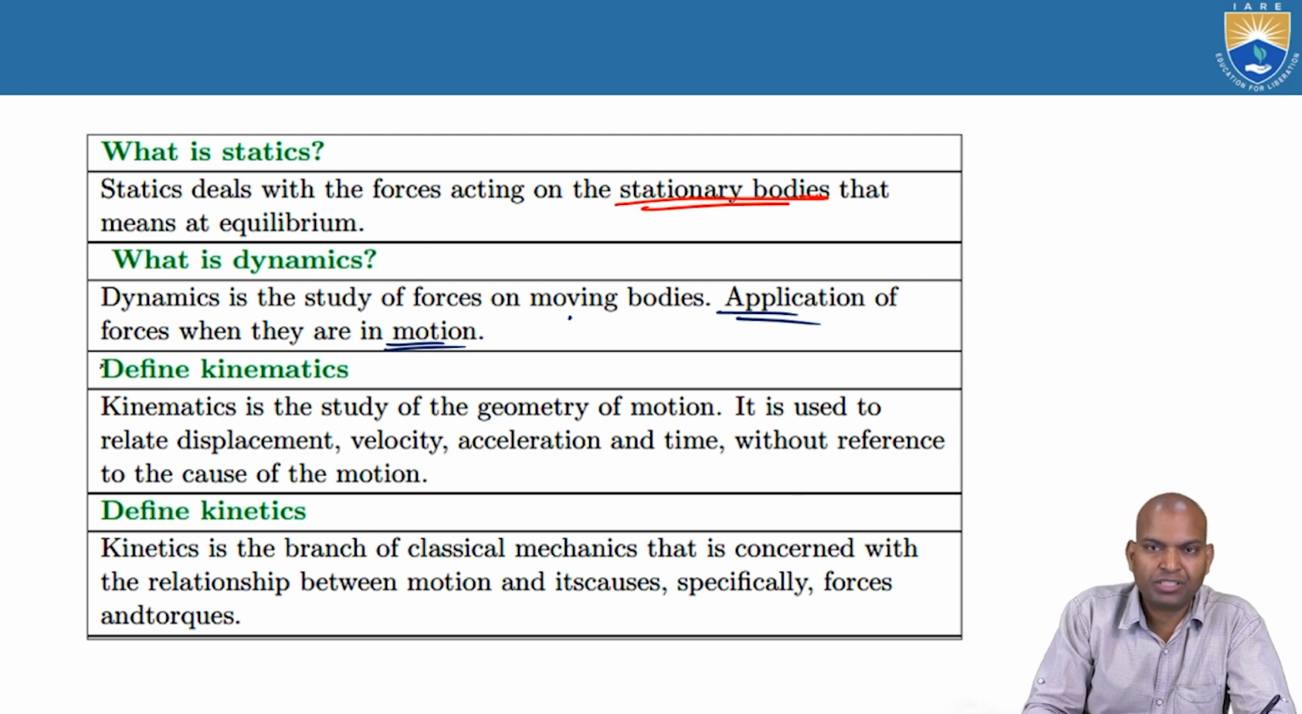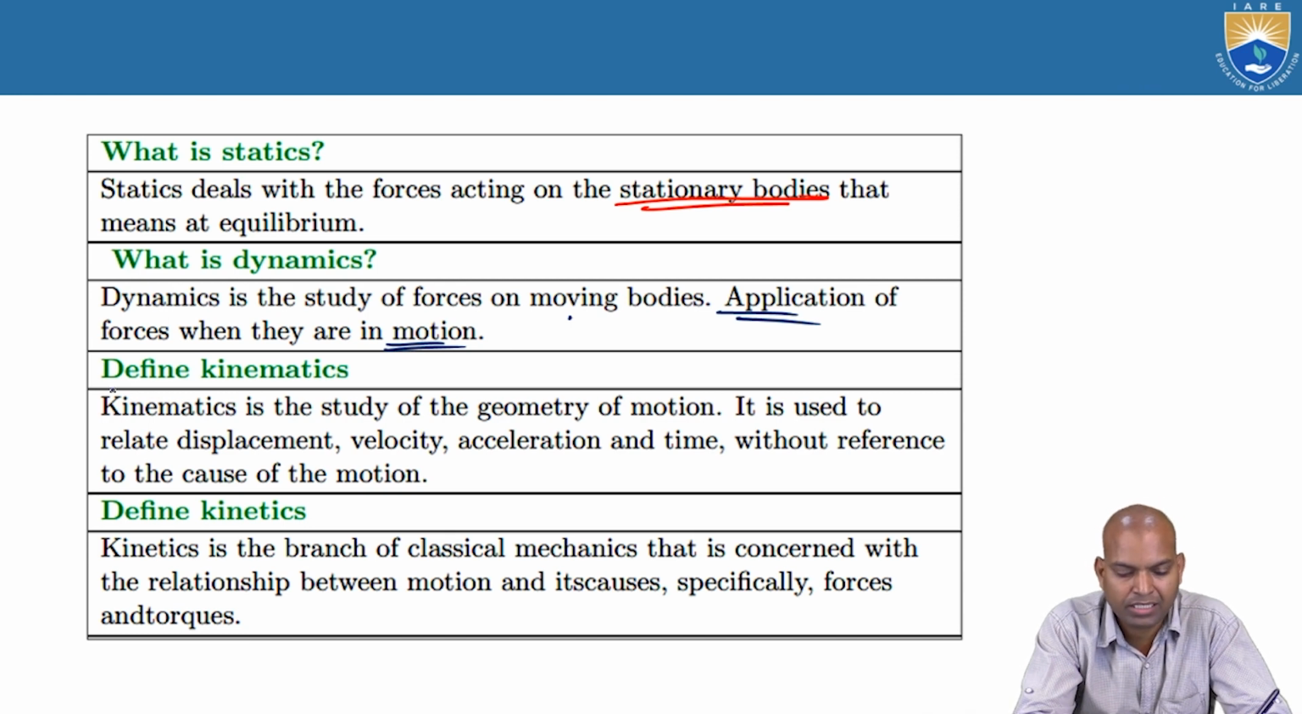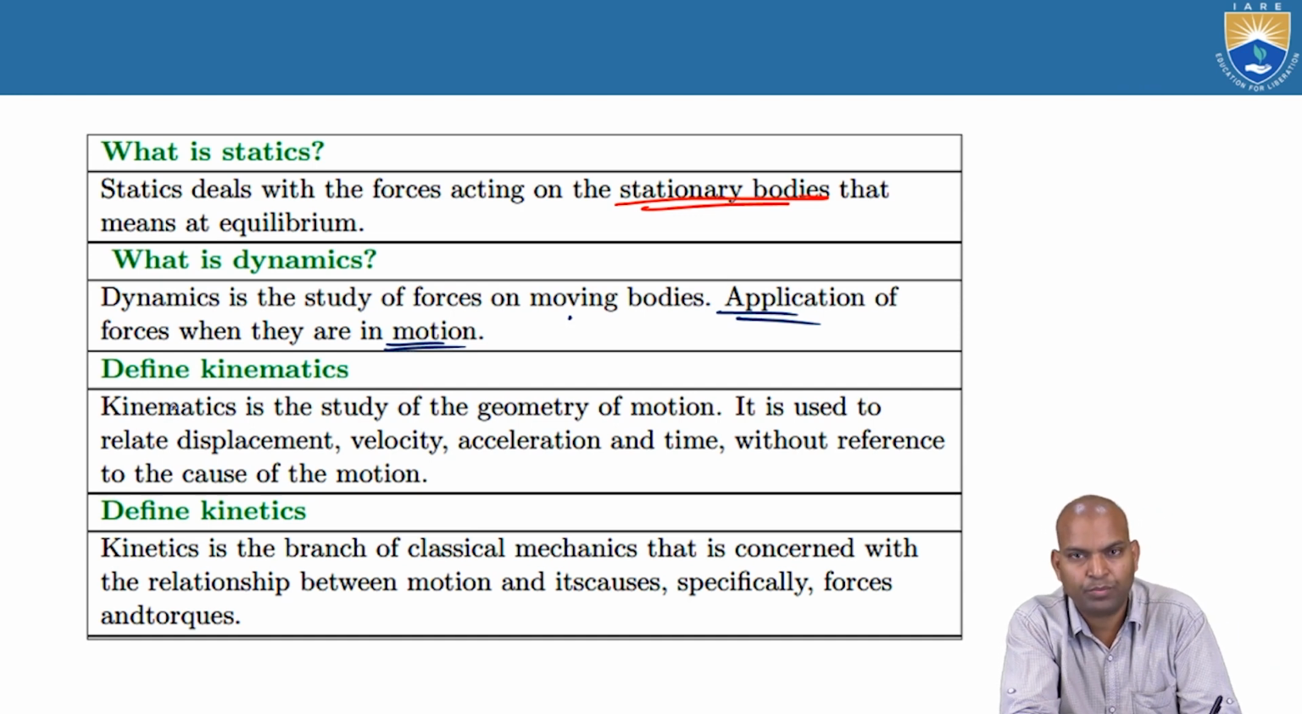Next, dynamics is divided into two parts. One is kinematics, another one is kinetics. What is kinematics? In kinematics we only study the motion of the bodies, not under the consideration of the forces. We don't consider the forces calculation. Here we only consider the motion. What is the motion of the body?